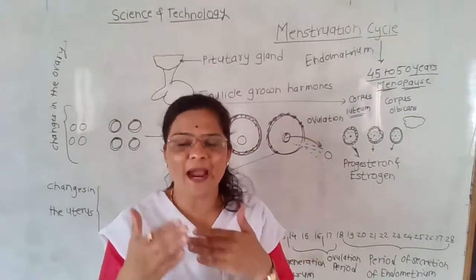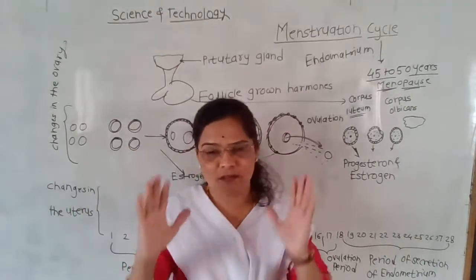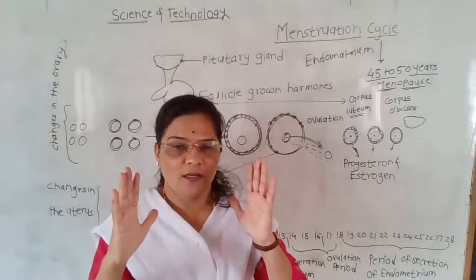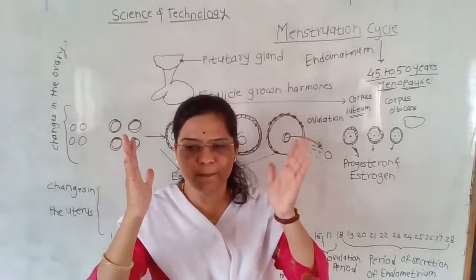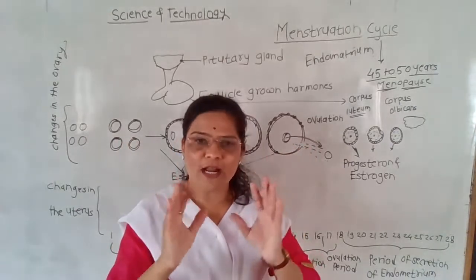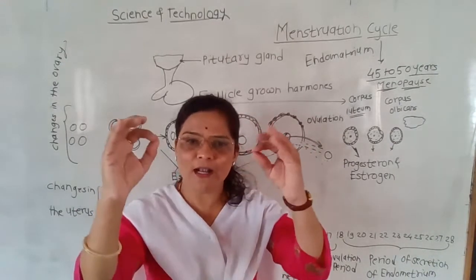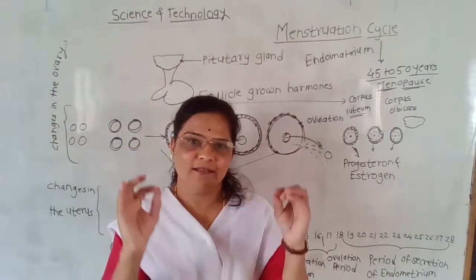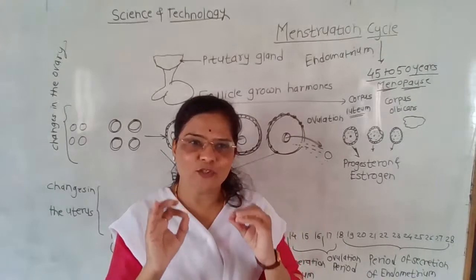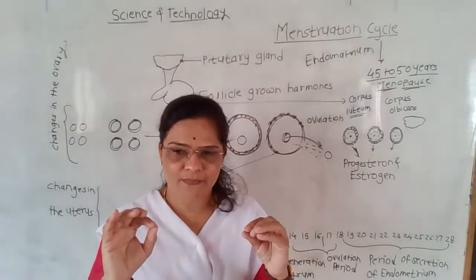So, in your mind, you might often have doubts about why such happens. In case of me, I am suffering from the pains. Students, in this session, I clear all your doubts. Yes or no? Yes. And you understand the menstruation cycle completely scientifically.